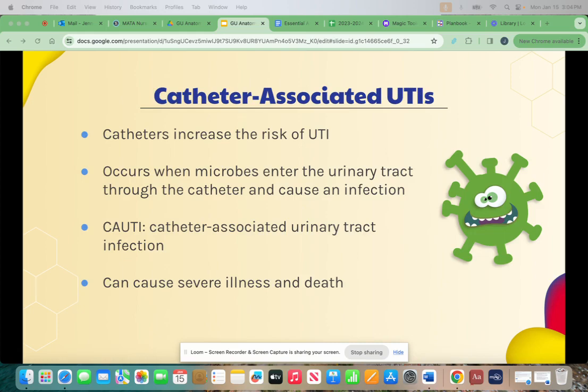Catheter-associated UTIs, also known as CAUTIs, are UTIs that occur because a catheter was placed. Catheters increase the risk of UTI. It occurs when microbes enter the urinary tract through a catheter and cause infection. It can cause severe illness and death. The urinary system is sterile. Infection can occur if microbes enter.